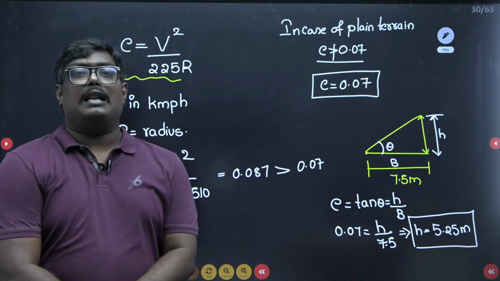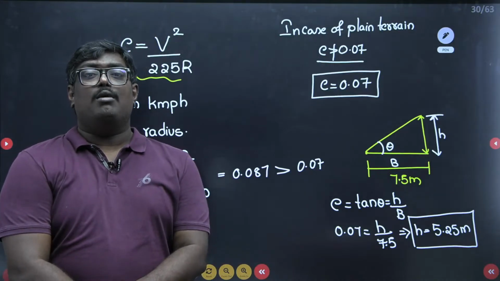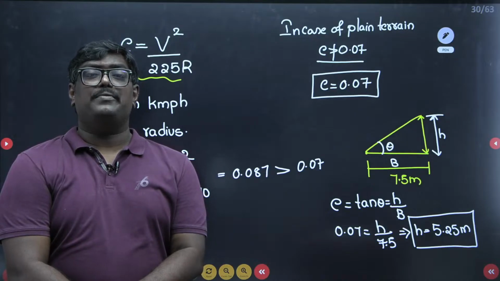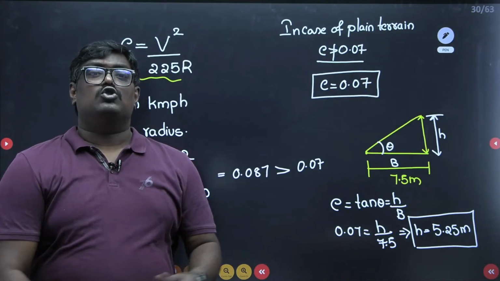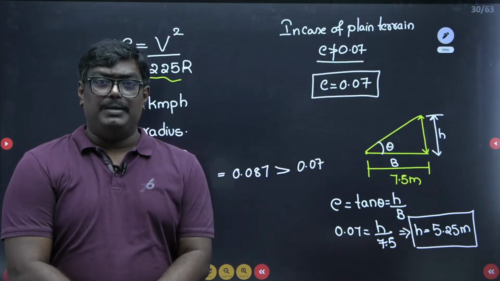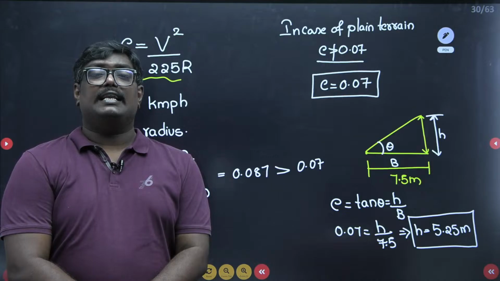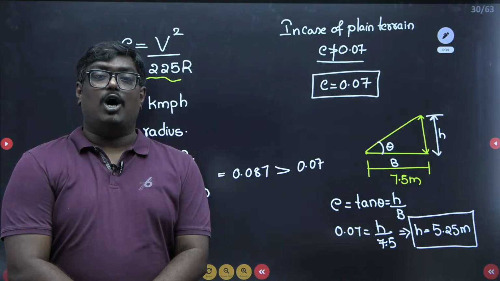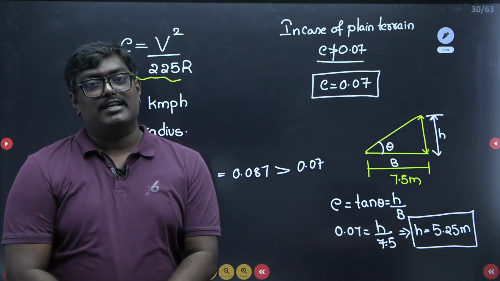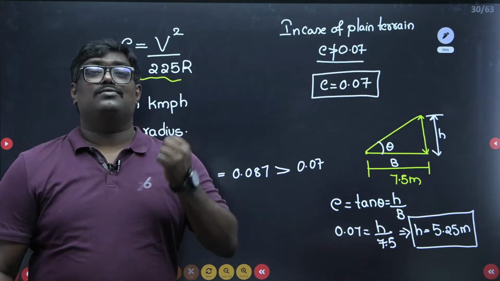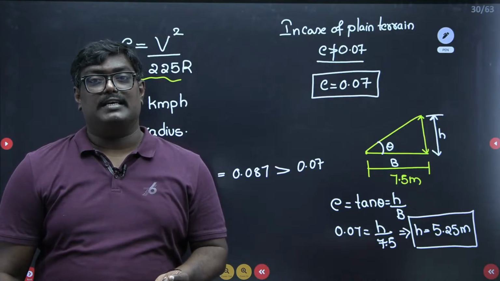So let me clarify for you students. What does super elevation mean? It is the rise of the outer edge of the pavement with respect to the inner. So E can be written as H upon B. In design super elevation, E is taken as V square upon 225R, where the coefficient of friction will be 0, and we have considered mixed traffic and taken 75% of the design speed.